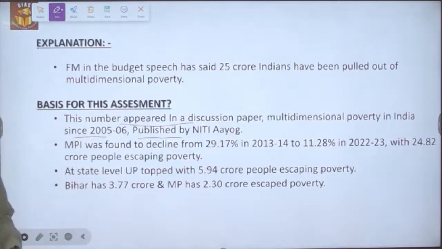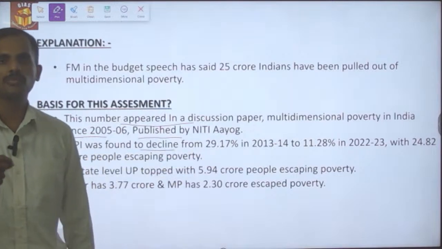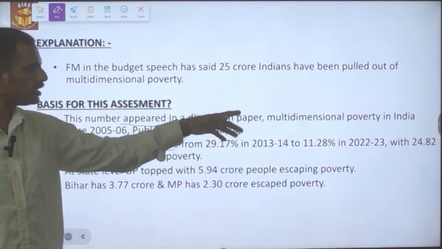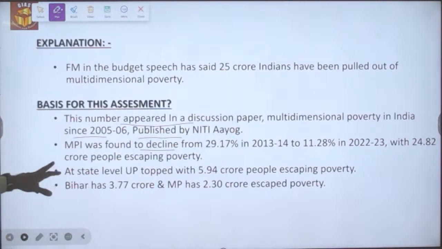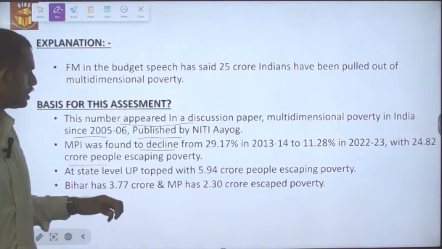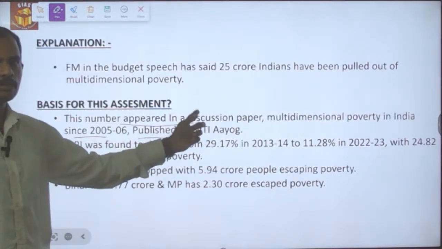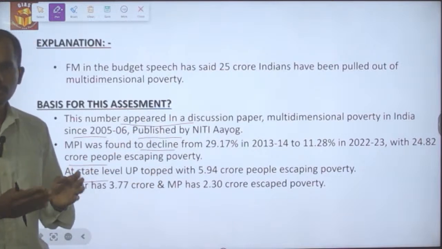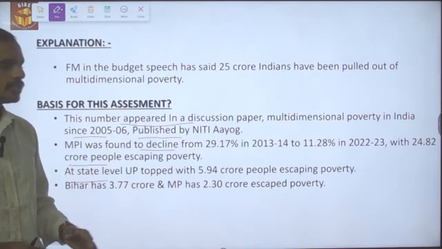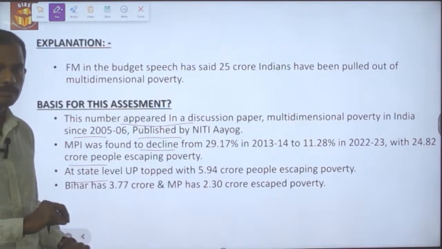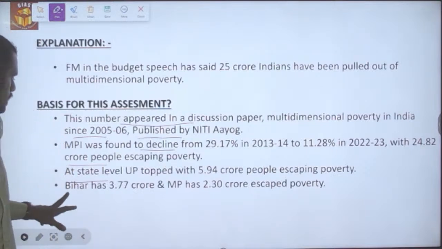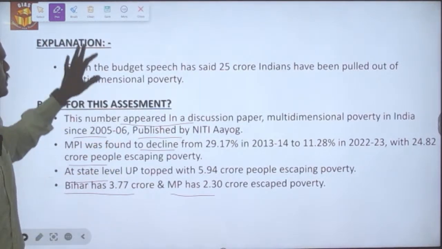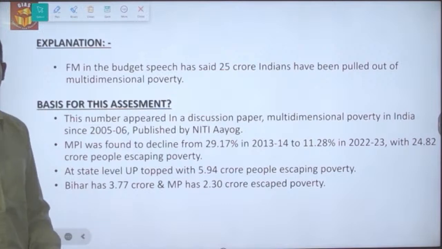Multidimensional poverty was found to decline from 29.17 crore in the 2013-14 period to 11.28 crore in the 22-23 period, with 24.82 crore people escaping poverty between this time period. At the state level, Uttar Pradesh has topped the ranking, with 5.9 crore people escaping the multidimensional poverty index, and then Bihar and Madhya Pradesh follow Uttar Pradesh in the ranking in terms of multidimensional poverty index performance.